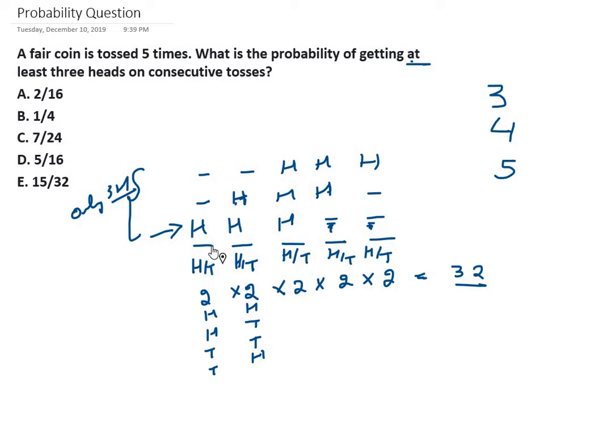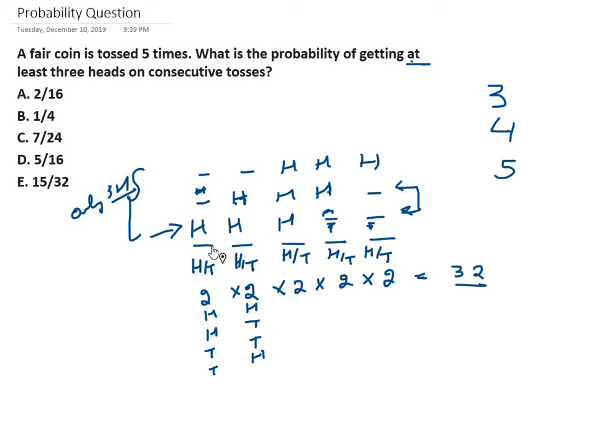But in some cases we can have the same thing covered in both of them, like a head here and a head here. So the same situation may be counted twice.